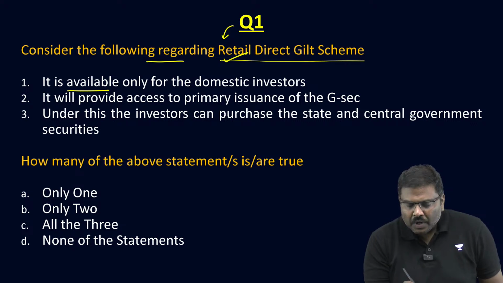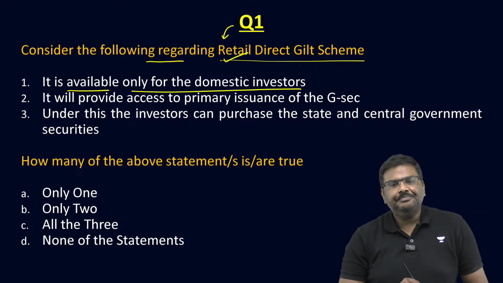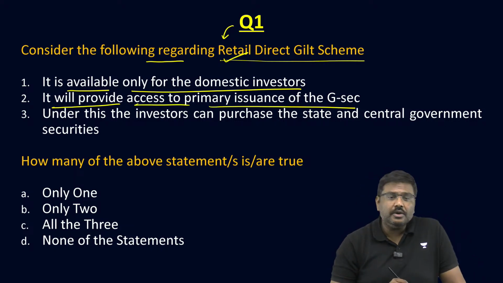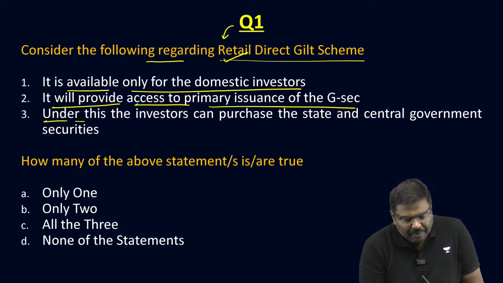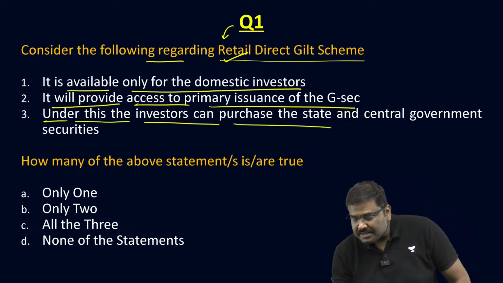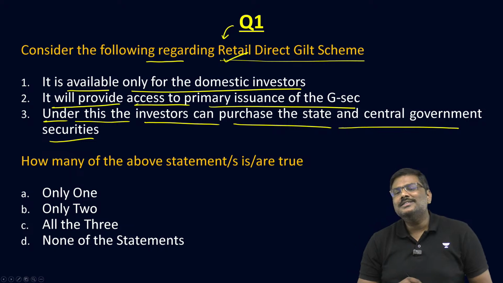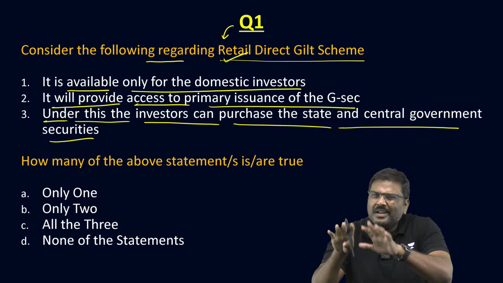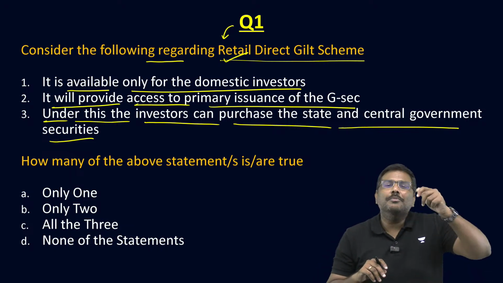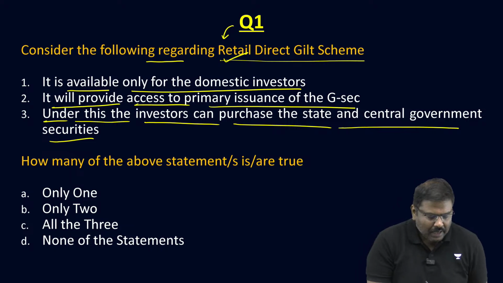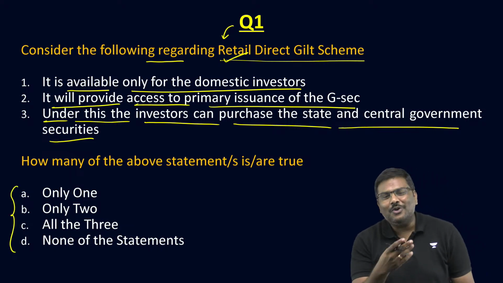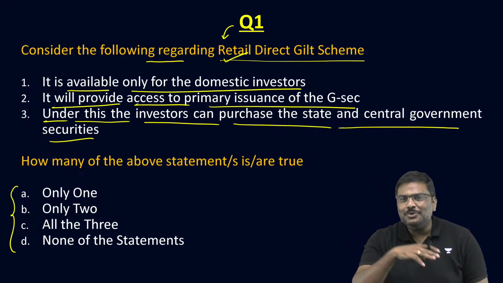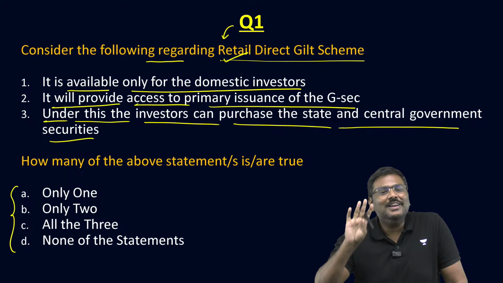It is available only for the domestic investors. It will provide access to primary issuance of the G securities. And the third statement, under this, the investors can purchase the state and central government securities. And just to make you aware and be prepared for the difficult kind of questions, may not be the statement, but with the options, I've ensured that all the options or most of the options are in this particular form. That is, only one of the statements is true, 2 of them are true, 3 of them are true, or none of them are true.